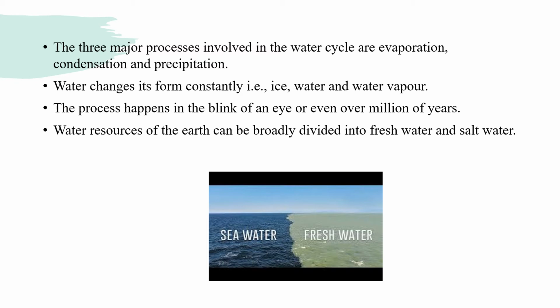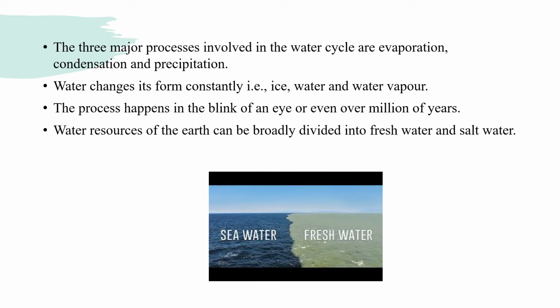And finally, precipitation, which is nothing but rainfall. When the clouds are saturated, meaning like a full stomach where we cannot eat anything more, then again the water moves down as rainfall.